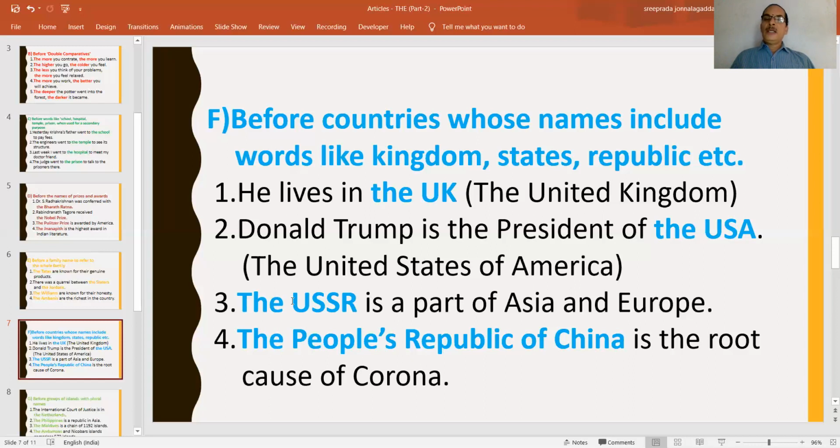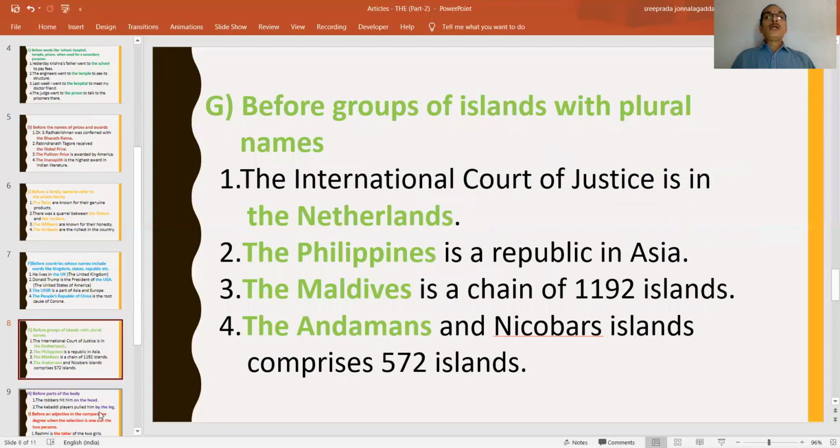USSR is a part of Asia and Europe. So here also part of Asia and Europe. The Union of Soviet Socialist Republic. So the word republic is there. R stands for republic. That's why we have to place the before this word. The People's Republic of China. So here also the word republic is there. Or the Republic of Sri Lanka, the Republic of India, we can say. But we cannot say the India, the Sri Lanka, the England. So like this, we have to remember how to use the.